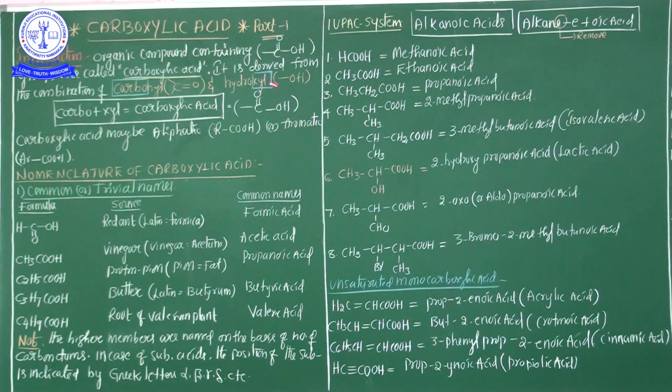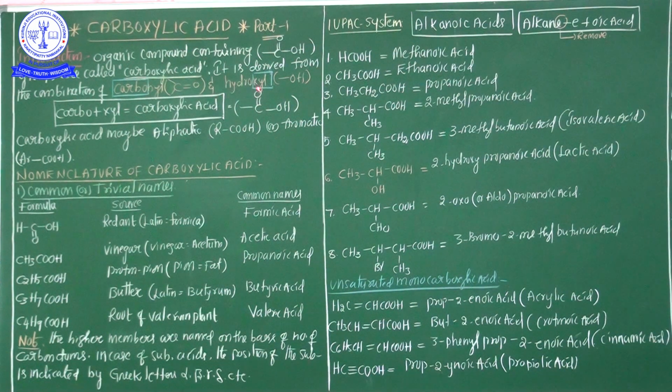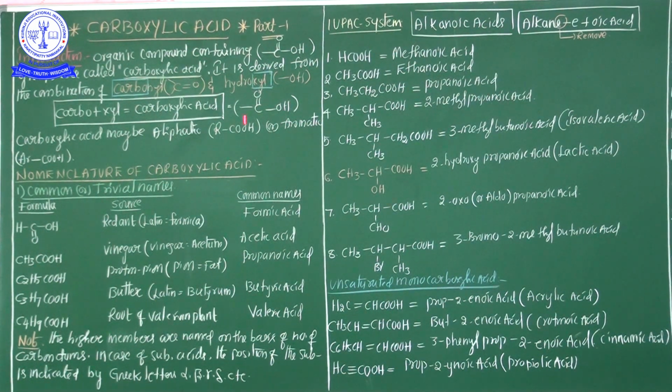Acid means carboxylic acid group, COOH. From this group, the hydrogen atom is replaced. You know that according to Arrhenius theory or other acid-base theories, the species which can easily replace the hydrogen ion is considered as an acid. So here in the carboxylic acid group, COOH is there. From this group, hydrogen is easily replaceable. That's why it's considered as an acid.